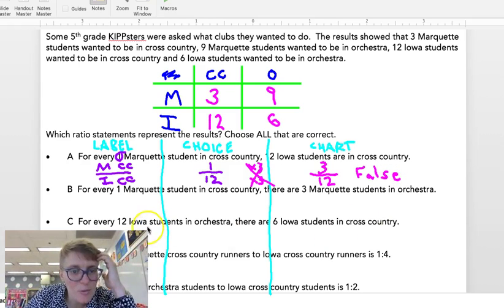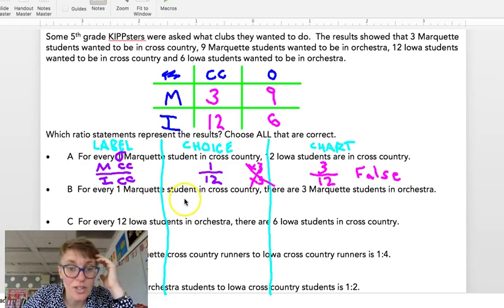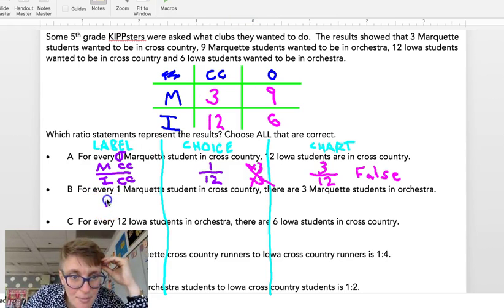All right, let's look at our next one. For every 1 Marquette student in cross country, there are 3 Marquette students in orchestra. This is going to first do our labels. My labels, I'm going to say Marquette cross country, then it's Marquette orchestra.